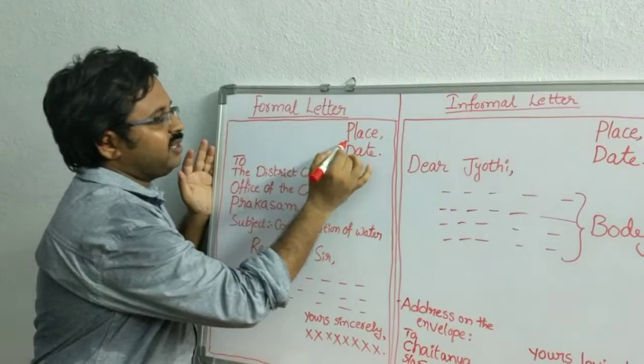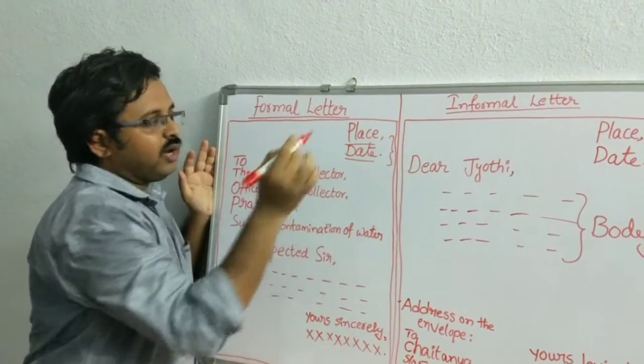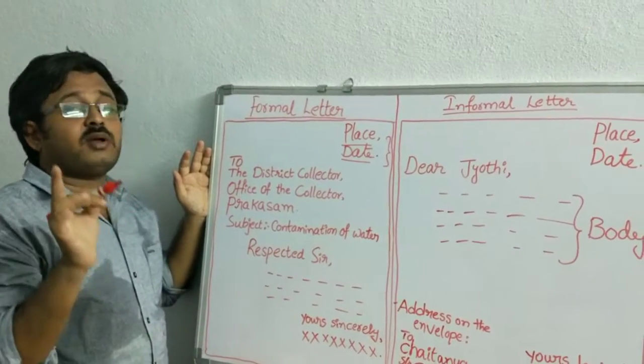First one, write the place name. Next one, date. Strictly you have to follow the punctuation marks or else you may lose marks.